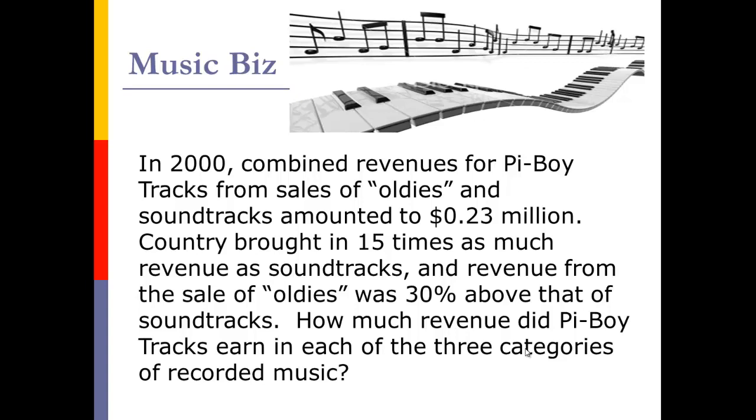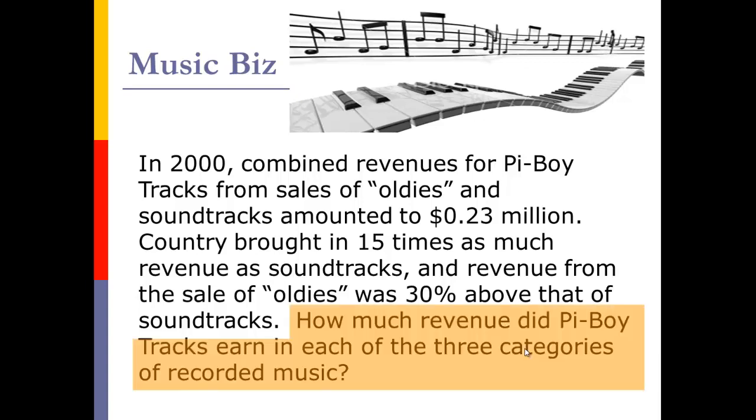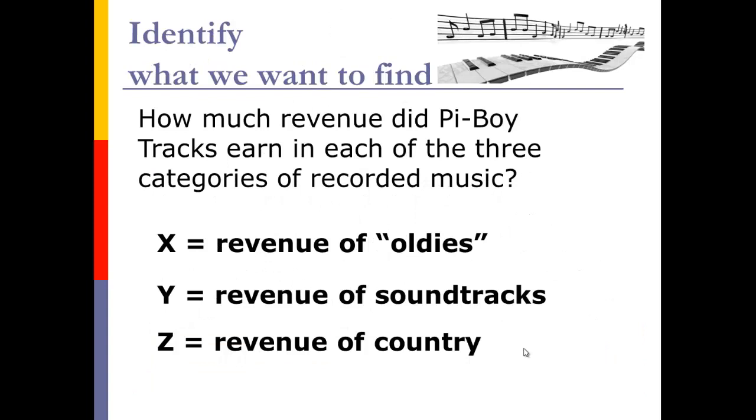Now remember, one of the things that I like to do is go to the end of the word problem to figure out what we're trying to find. This Pieboy Tracks company basically wants us to figure out how much is earned in three categories: revenue from the oldies, revenue from soundtracks that they do from movies and stuff, and then revenue from country music. Those are the three categories. We're looking for the dollar amount.